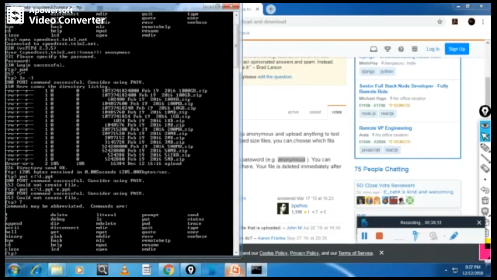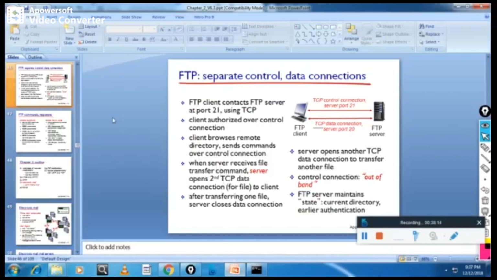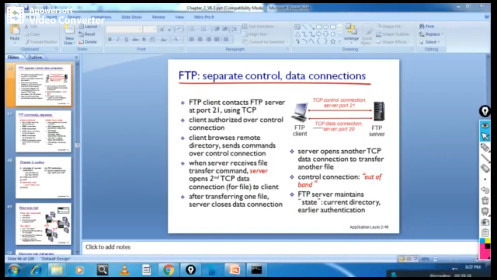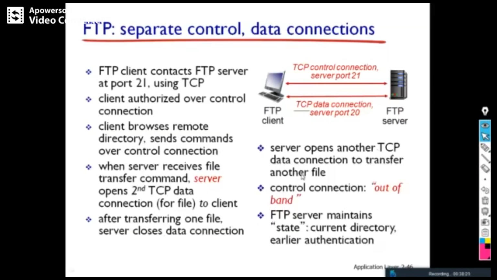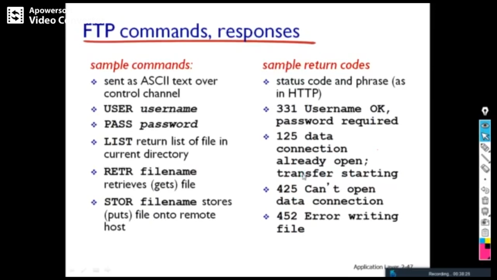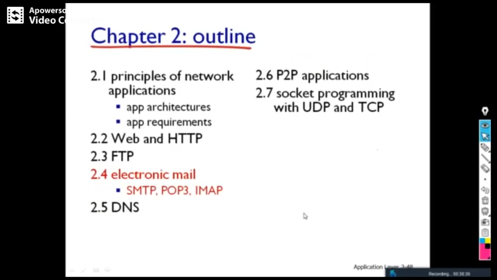So next. Simple FTP commands you just saw: list, retrieve, store, all those are simple FTP commands. And status codes: cannot open the connection, error writing file, etc. So the next one is SMTP, electronic mail: SMTP, POP3, IMAP, etc. All those things we will see in the next class. Thank you.